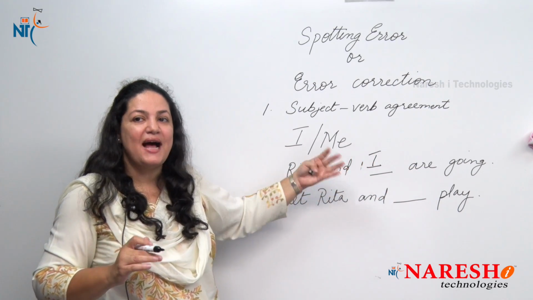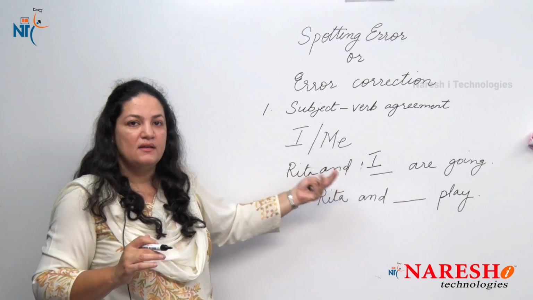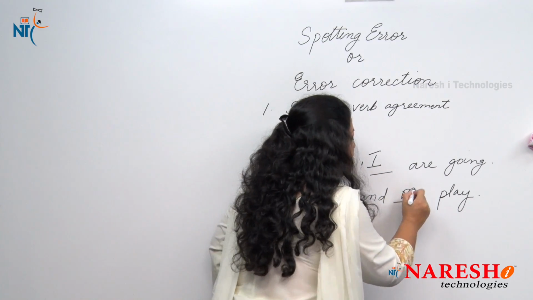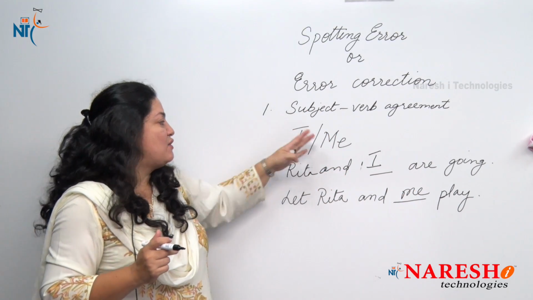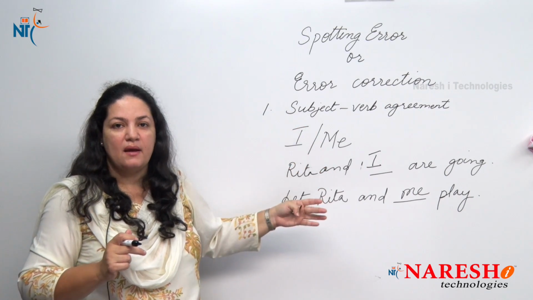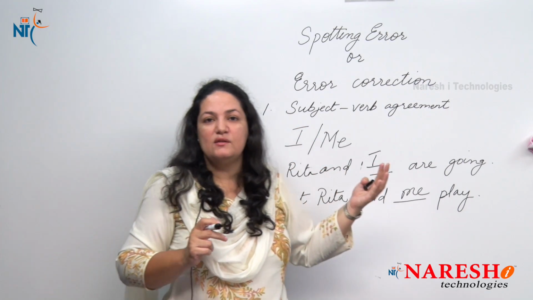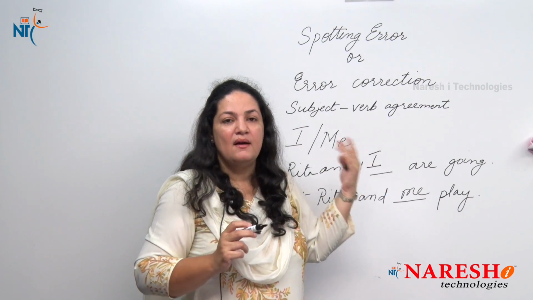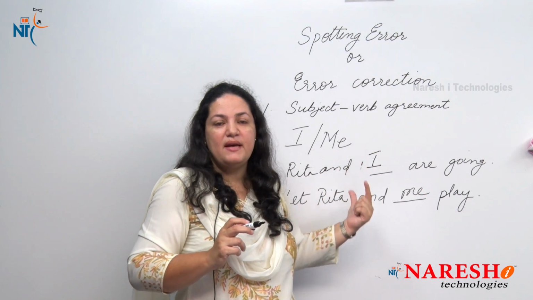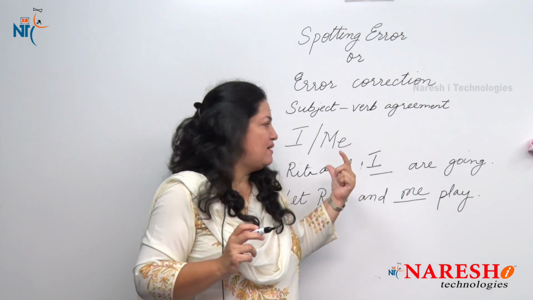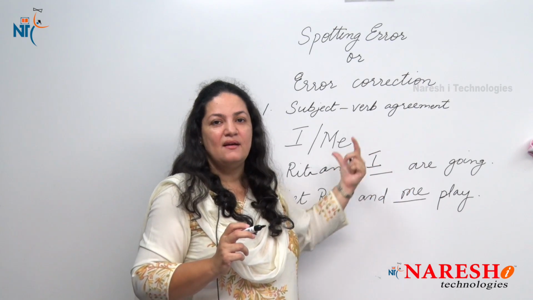Would it be let I play or let me play? You will say let me play. So here you would use the pronoun me. This is how you decide whether to use I or me. The same goes for other pronouns, for he and him, she and her. If you try to apply the same rule, you will be closer to your answer and you will be getting the right answer or the right option.